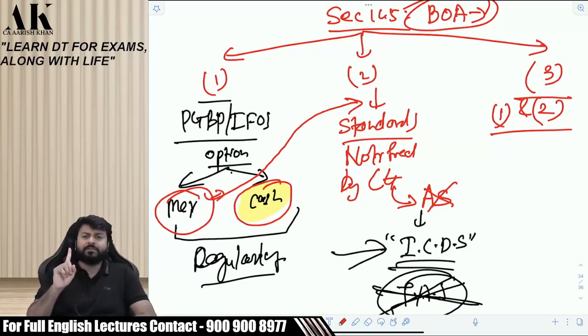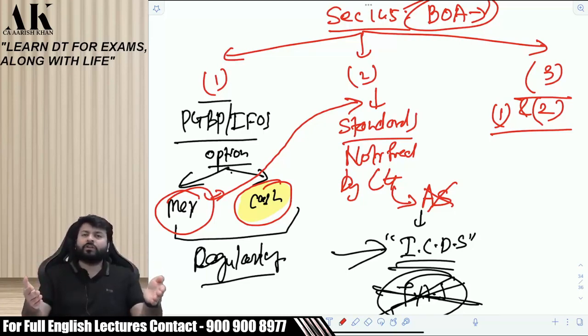Please pay attention. What is written in subsection 1 is if you are covered under PGBP or if you are covered under IFOS, you have two options. Mercantile or cash, you can opt either of the two. But what is written below, you have to follow regularly. You cannot switch on a year-to-year basis.